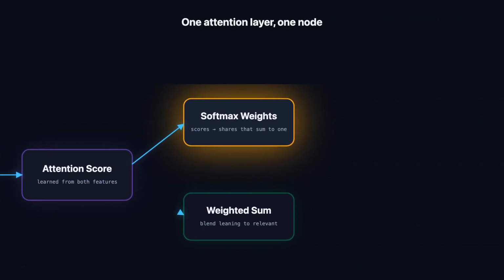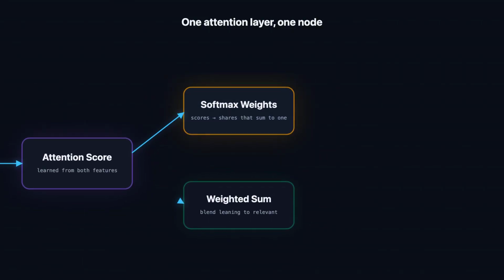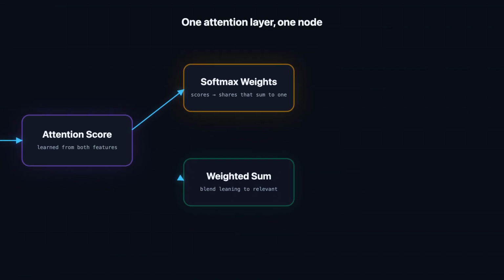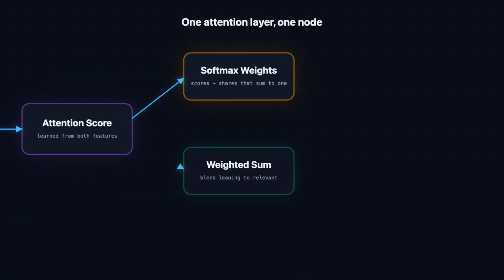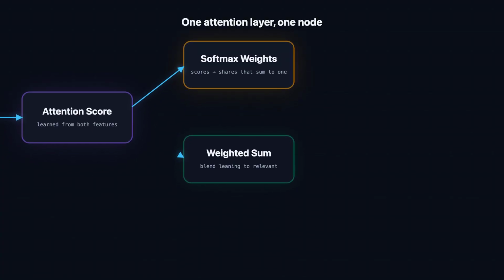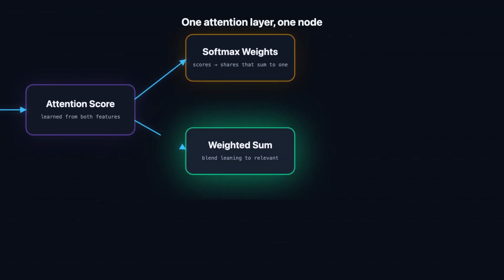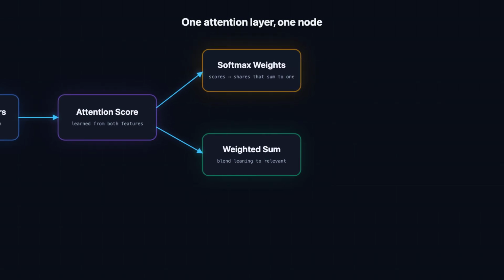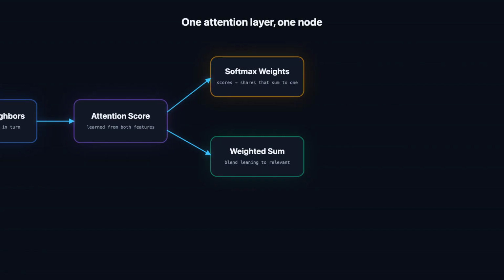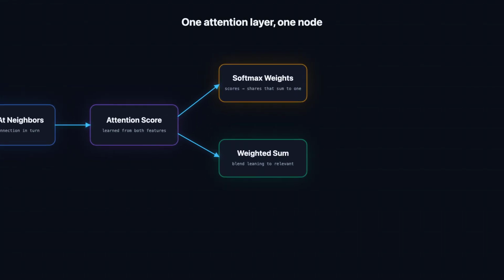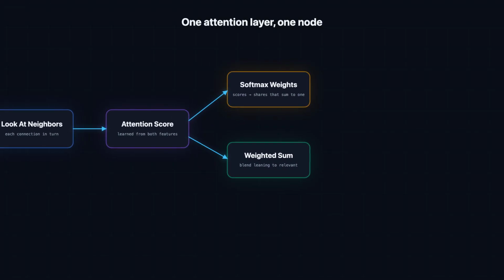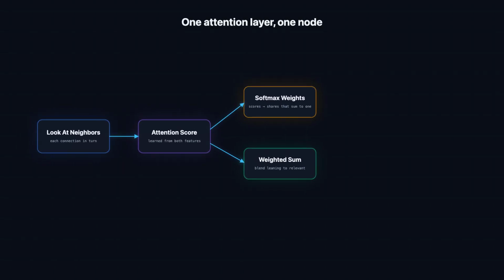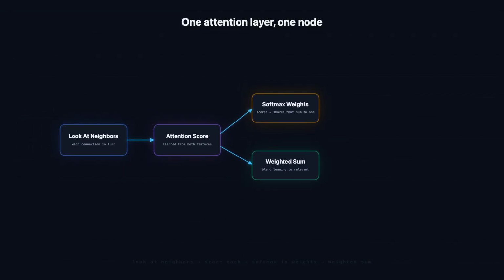Those raw scores pass through a softmax, which turns them into clean weights that add up to 1 across all the neighbors. Now, every connection has a proper share of attention, sharpened toward the ones that scored high. Finally, the node takes a weighted sum of its neighbors' features using those attention weights. That weighted blend becomes its updated representation, leaning toward the neighbors it judged most relevant and quietly discounting the rest, instead of settling for a flat average of everyone.